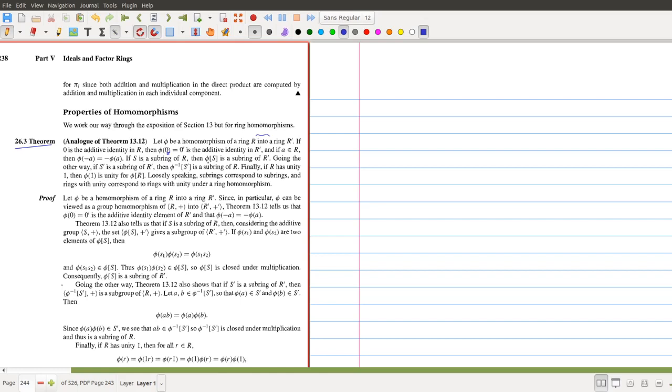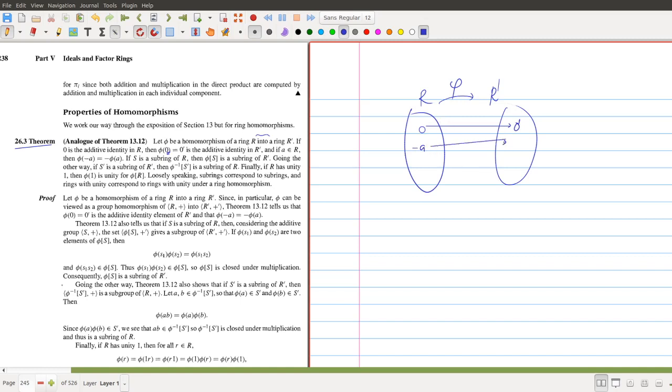Now next, if S is a subring of R, then phi of S is a subring of R prime. Suppose we have two rings R and R prime, and phi is a ring homomorphism from R to R prime. Then we know that the additive identity is mapped to the additive identity of R prime, and if minus A is the additive inverse of A, then minus A is mapped to minus phi of A. So the meaning of this is phi of minus A is equal to minus phi of A. And if you have a subring here, say S, then this S is mapped to a subring.